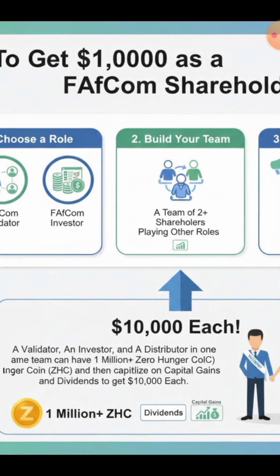Because if you have 1 million shares, the dividend that you claim every day will be higher than when you have lesser shares. Sometimes you claim a dividend of 2,000, 3,000, 4,000, 5,000, 10,000 every day. But remember, the dividend is not fixed. The dividend is in accordance with the profit that is being generated in a particular day trade, in a particular day cycle. That's what all the shareholders in the FAfCom platform claim.